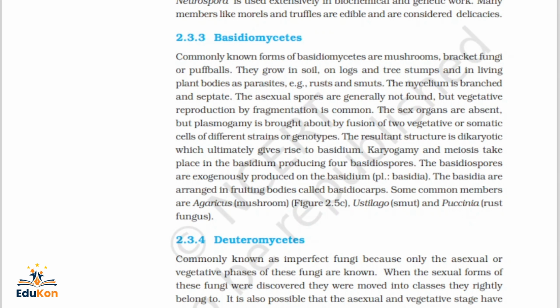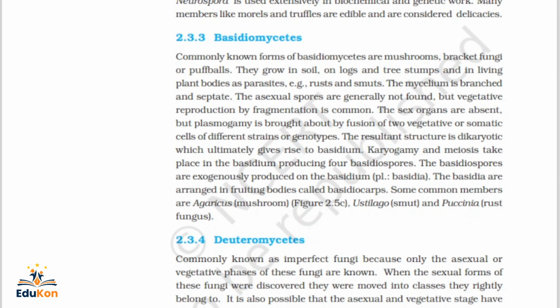The sex organs are absent, but plasmogamy is brought about by fusion of two vegetative or somatic cells of different strains or genotypes. The resultant structure is dikaryotic, which ultimately gives rise to the basidium. Karyogamy and meiosis take place in the basidium, producing four basidiospores, which are exogenously produced on the basidium. Plural is basidia; if one, basidium. The basidia are arranged in fruiting bodies called basidiocarps.